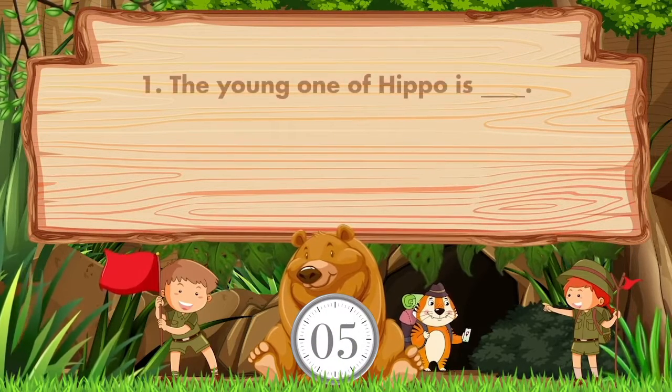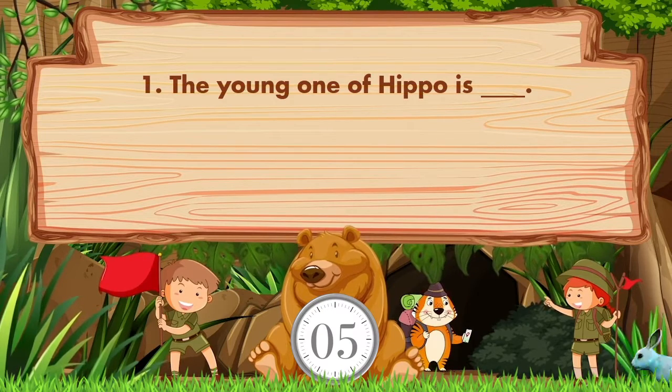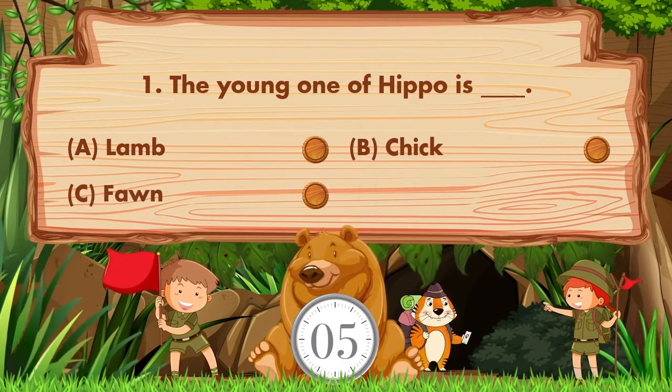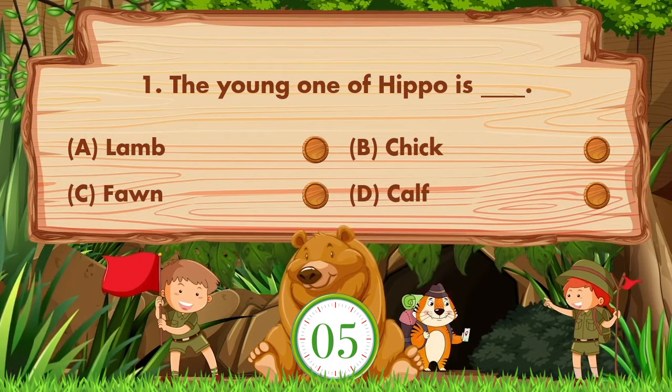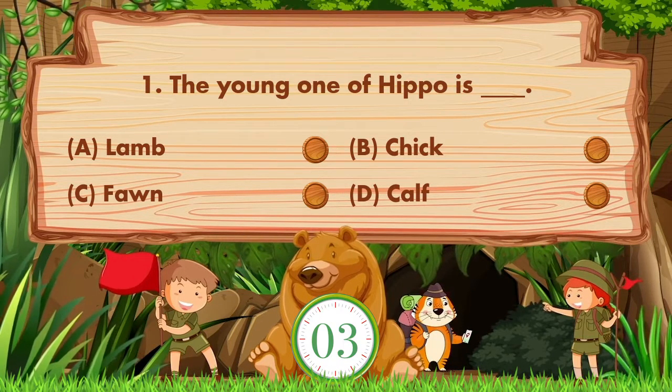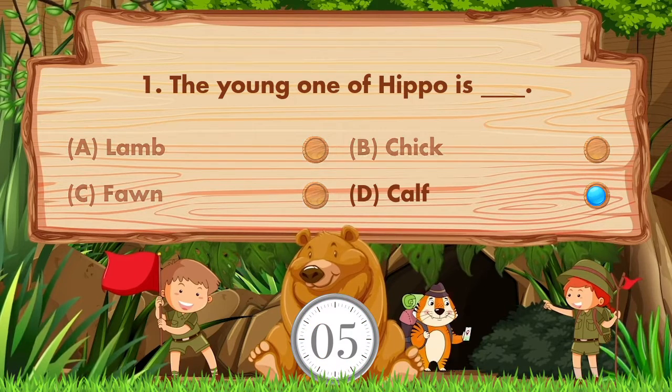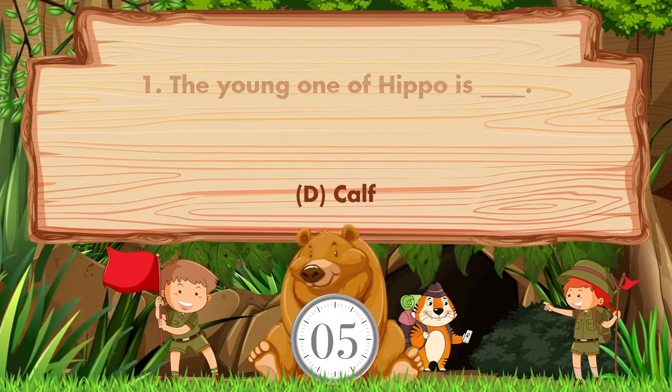The young one of hippo is blank. Option is A. Lamb, B. Chick, C. Fawn, D. Calf. Answer is option D. Calf.